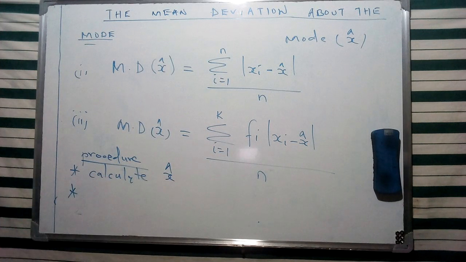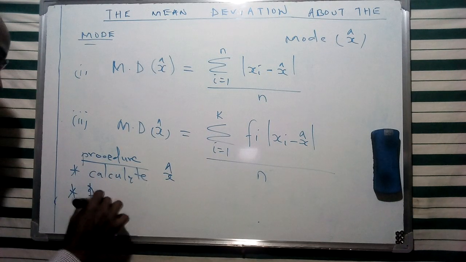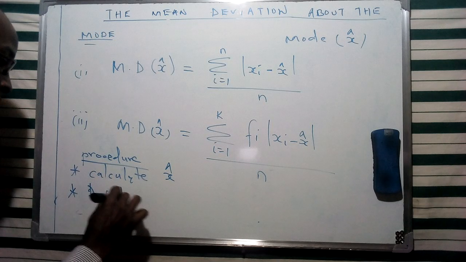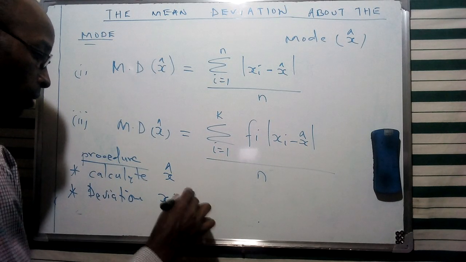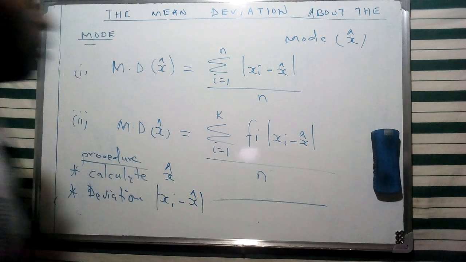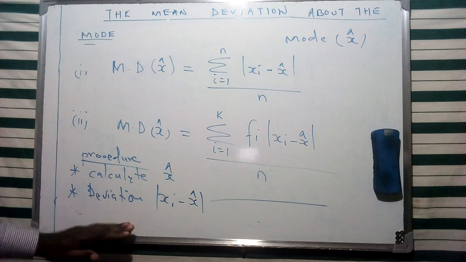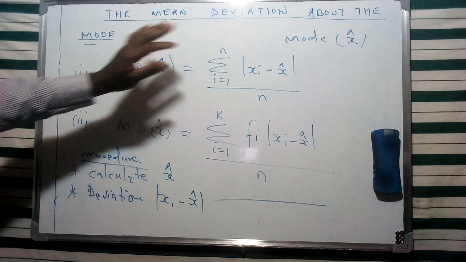Secondly, we find the deviation of the values of xi from the mode, taking the absolute value as I've said. Lastly, we find the arithmetic mean of the deviations, ignoring the sign. This is the procedure for finding the mean deviation about the mode.